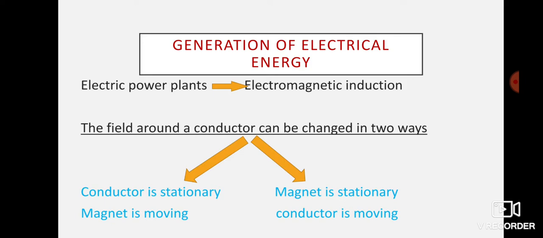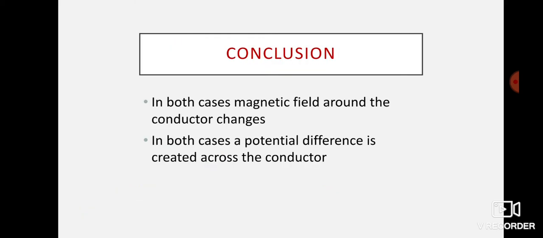I repeat, wherever there is a magnet, there will be a magnetic field. But for a potential difference to be created, there has to be a change in the magnetic field. For that, one of these two things should happen: the conductor is stationary and the magnet is moving, or the magnet is kept stationary and the conductor is moved. Thus, we can conclude that in both the cases, the magnetic field around the conductor changes.